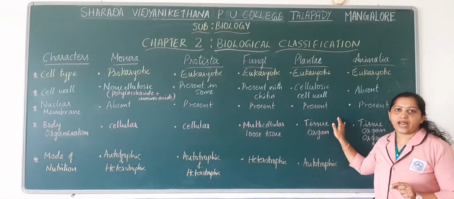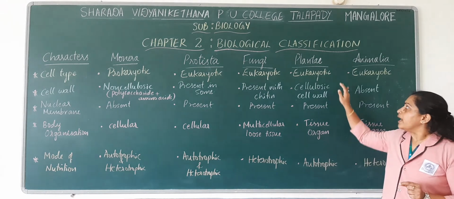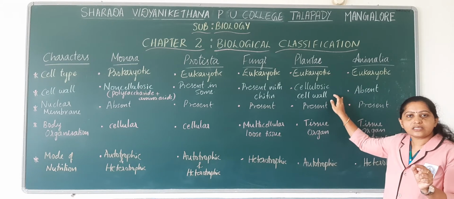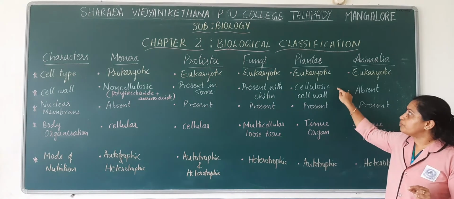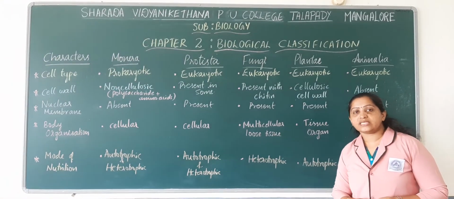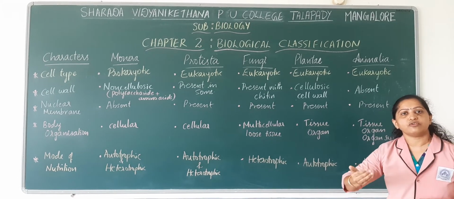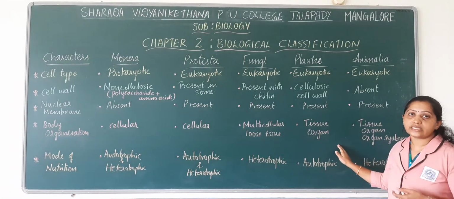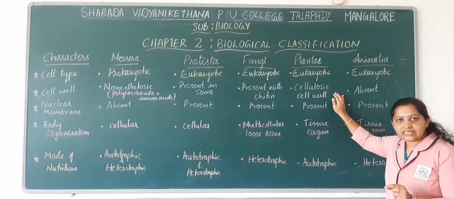Next, coming to the Kingdom Plantae. Kingdom Plantae includes members with eukaryotic cells, and they have a cell wall. So you know that plants have been categorized separately because of the presence of a cell wall around the cell. Okay, so plant cells have a cell wall, and the cell wall is made up of cellulose. In addition to cellulose, there will be deposition of other components that we are going to study in detail when we are discussing Kingdom Plantae. But you have to remember that the component present in the cell wall is cellulose.